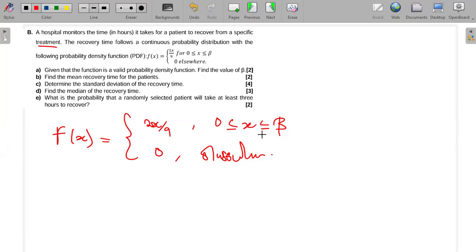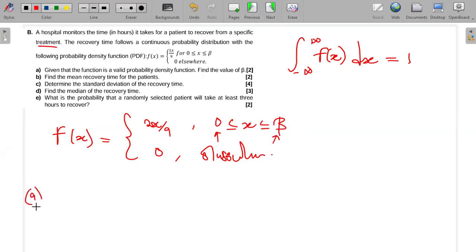So now, the first question here is that given that the function is a valid PDF, okay, so if something is a valid PDF, then the total area from minus infinity to infinity of f of x dx should always be equal to 1. So they're telling us there that this thing here is a valid PDF. Okay, so meaning that if I integrate from the lowest point on which it is defined to the highest point on which it is defined, I should get 1. So the lowest point here is 0. The highest point here is what? Beta. So we can find this beta.